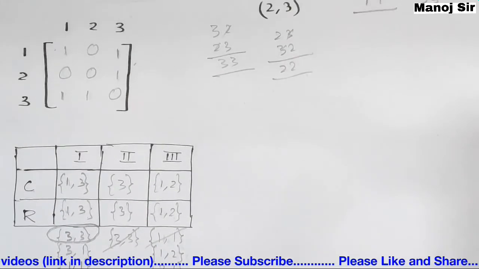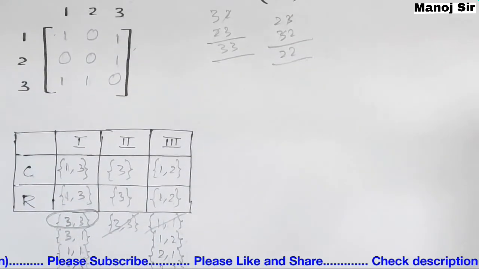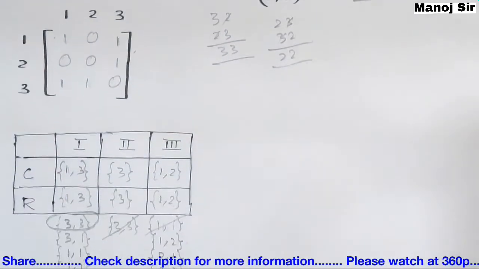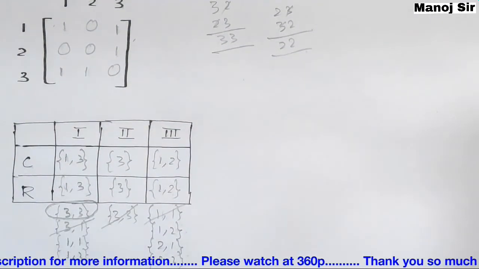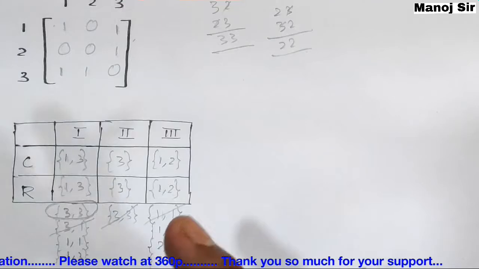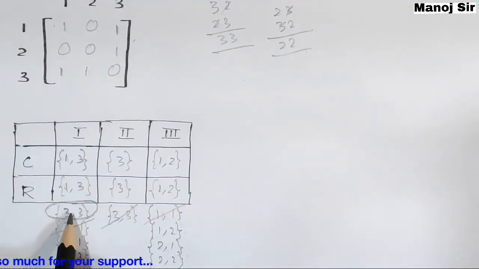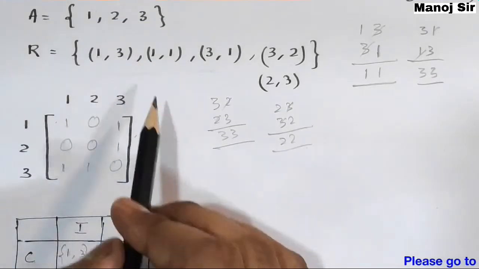Now again we find 3 comma 1. 3 comma 1 is present in the relation, so simply cross this, because this element is not in the transitive closure. Again 1 comma 1 is present in this relation, so simply cross this.